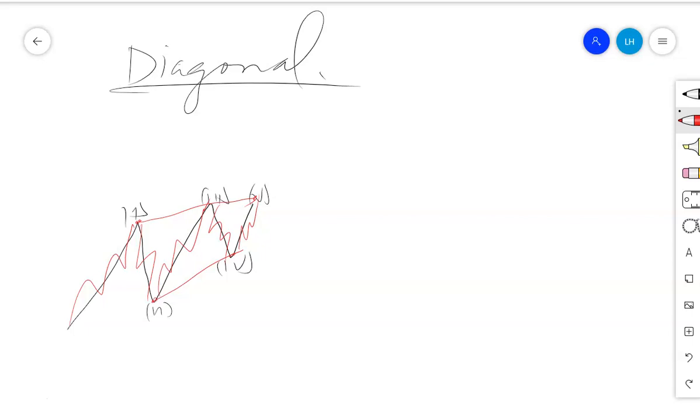But channeling within a diagonal will help you to identify the point where the diagonal is going to end, especially the high of the fifth wave, and also it will help you to identify when the corrections begin. When you find that the fifth wave has completed and price comes out of the diagonal, now you look for the retest.